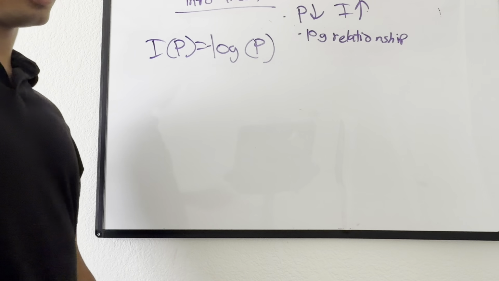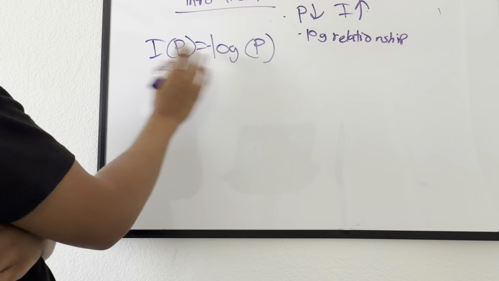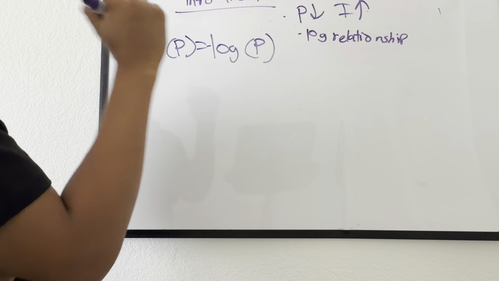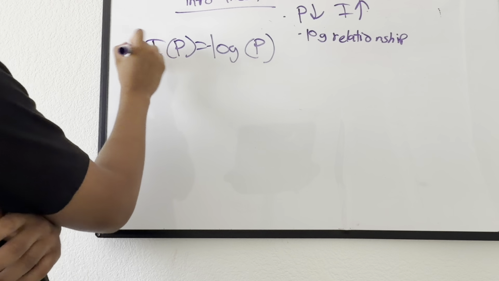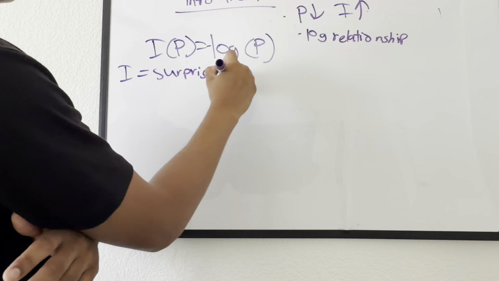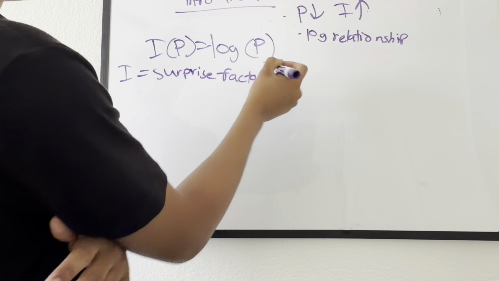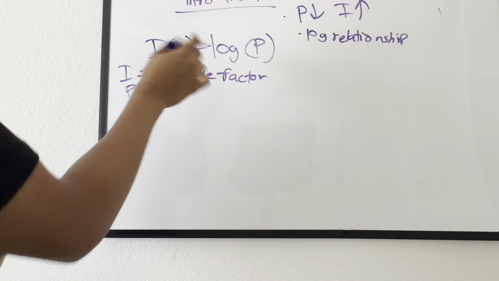Okay, so really quickly, here's what we've learned so far. We have established this little equation over here, that the information as it relates to probability, or the surprise factor, is how we measure information, and P is equal to probability. We have established this relationship.